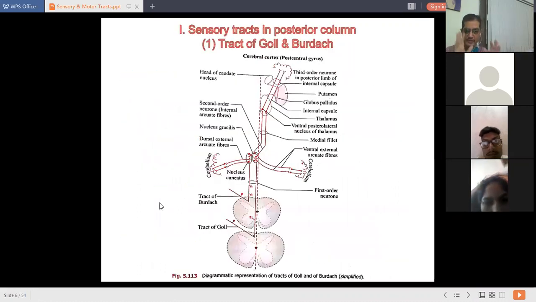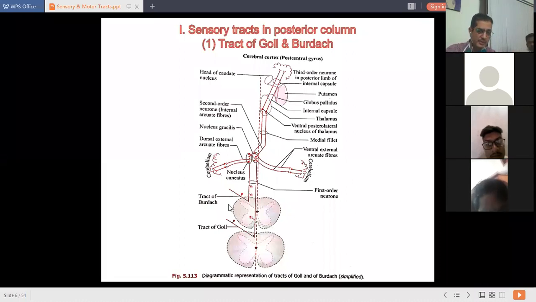This tract of Gall and Burdach consists of three neurons as a basic rule. The first order neuron starts from peripheral sensory receptors. Then it enters the spinal cord from the posterior gray horn. This is the anterior gray horn of the spinal cord, and this is the posterior gray horn. So this first order neuron enters from the posterior gray horn, from where it occupies the posterior column, the posterior white matter. That's why they come under tracts in the posterior column of the spinal cord.